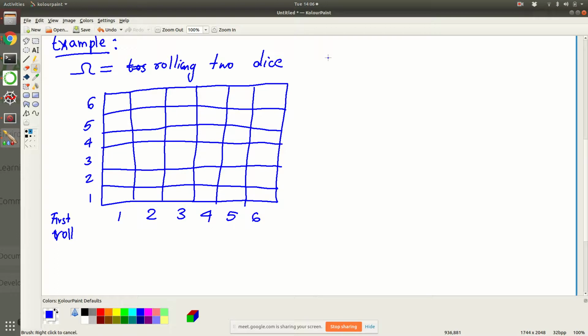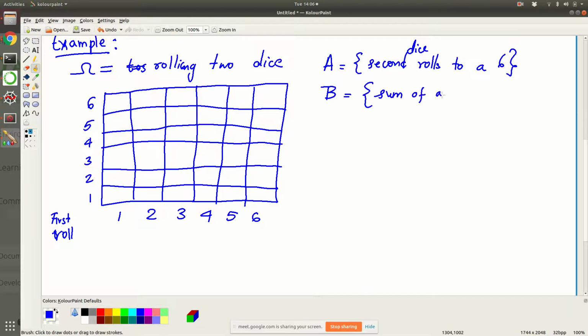Let's take event A. Event A is that the second roll, the second dice, rolls to a 6. Let's say event B is that the sum of the two dice rolled is equal to, let's say first we'll keep it equal to 5. So these are the two events.